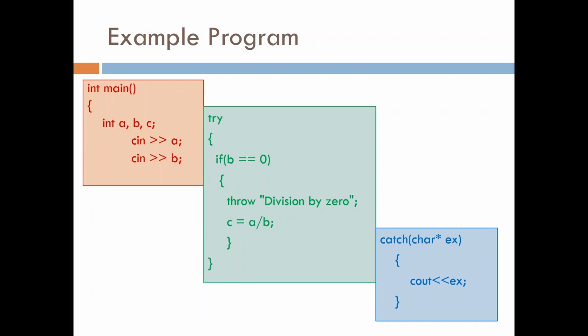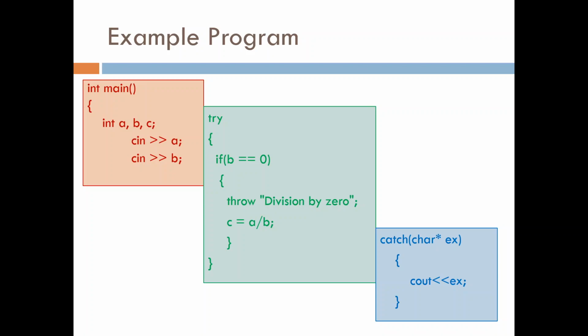So what is my doubt is, depending on the input value, I wanted to give a try, if b value is equal to 0. If b value is not equal to 0, I have no problem. But if b value is equal to 0, I have a problem. So why is it a problem? Because I'm going to divide a by b. c is equal to a by b. If b is 0, it becomes a division by 0 error.